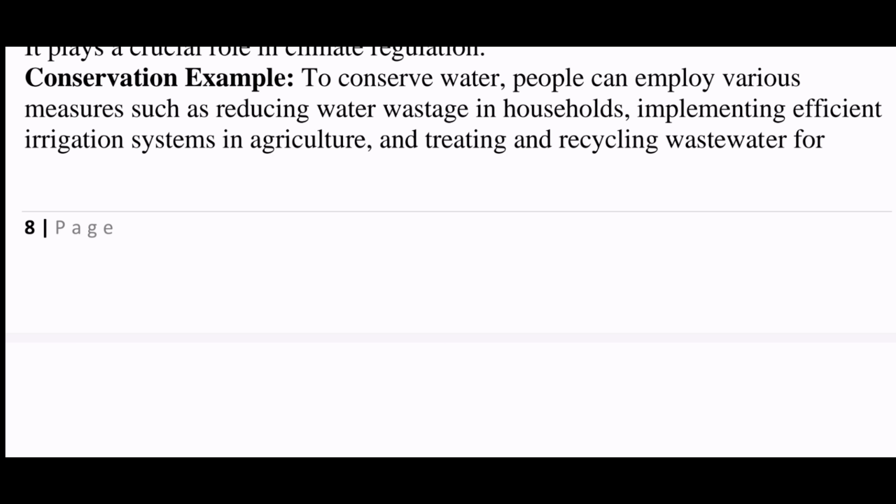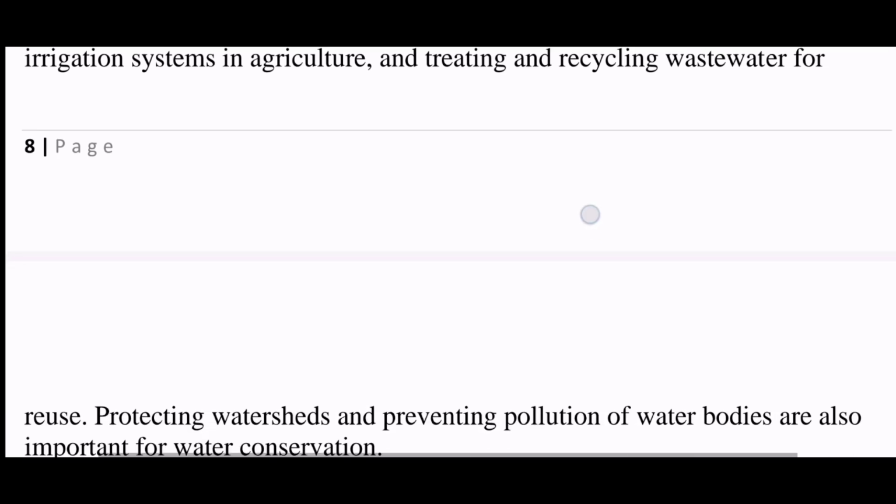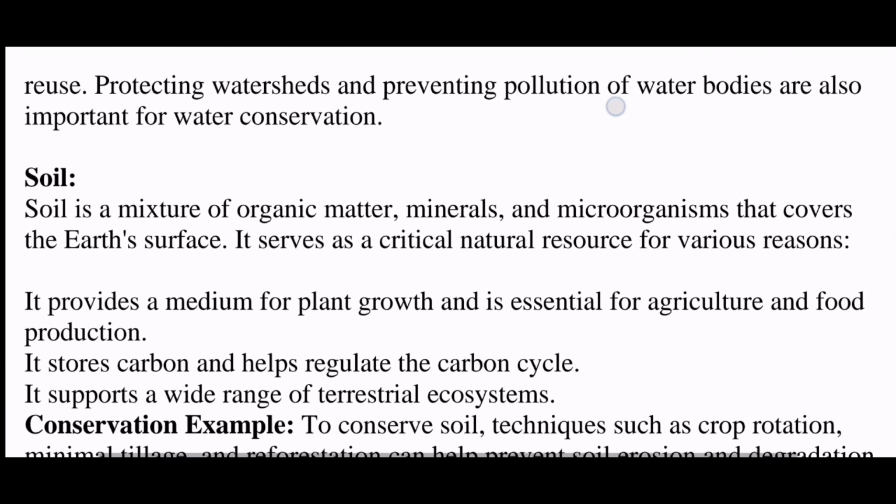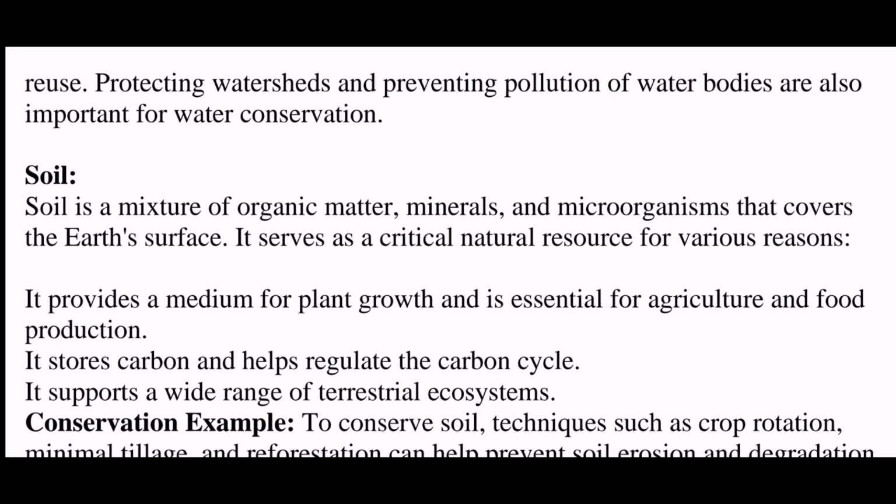Don't throw dead bodies, plastics, biodegradable, non-biodegradable waste into the water bodies. Don't throw anything into the water bodies. All right, then reduce water wastage. Then implement an efficient irrigation system in your agriculture. Don't waste water in the agriculture field also. Then rainwater harvesting is very important. Protect the rainwater, collect the rainwater, and use it for your needs, or for cleaning the utensils, or for washing your vehicles, or for your gardening, for your cleaning, right? Of course, for bathing we don't use rainwater, right?